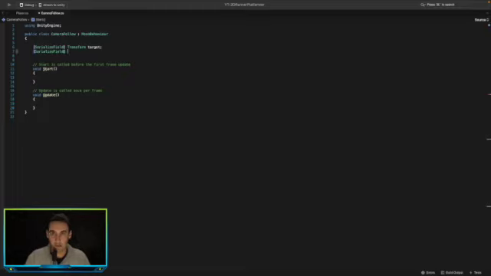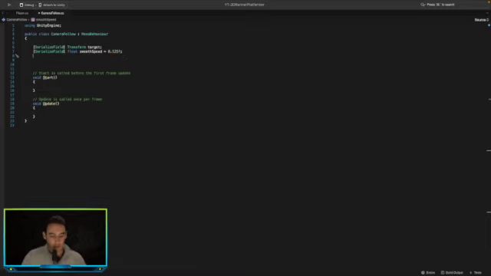This will allow us to change it in the inspector if we want it to be more smooth or less smooth. This will be a float called smooth speed. For now we'll set that to 0.125, because that's a float.